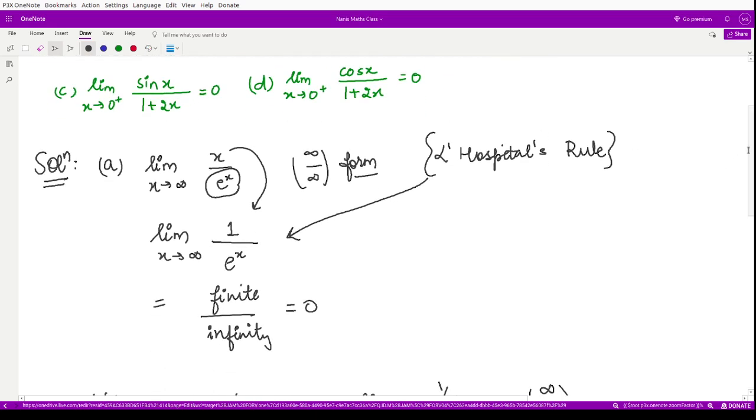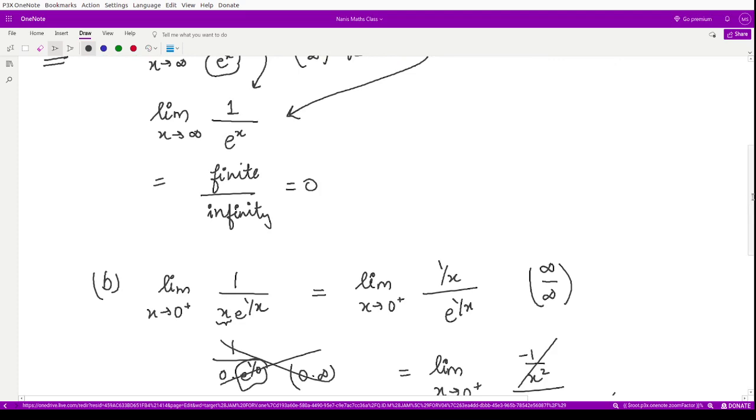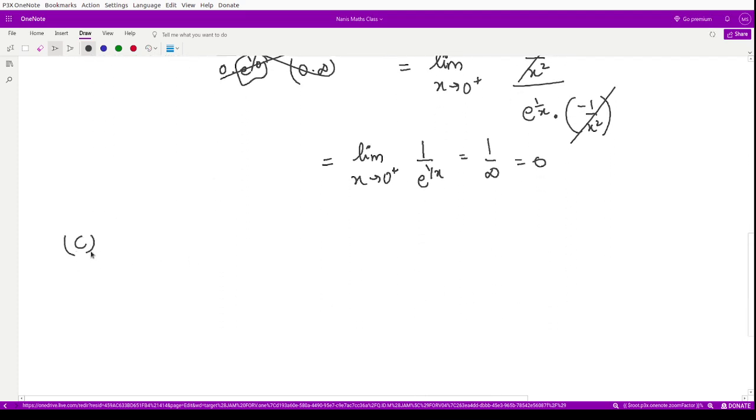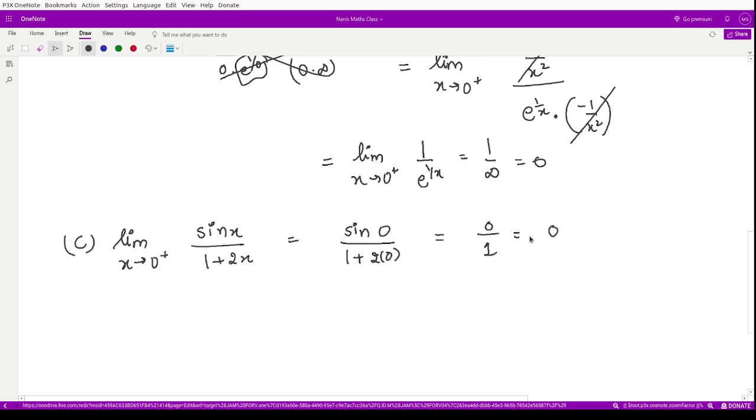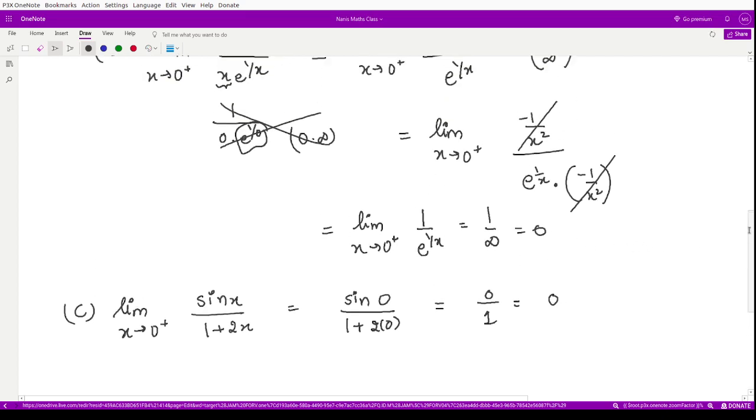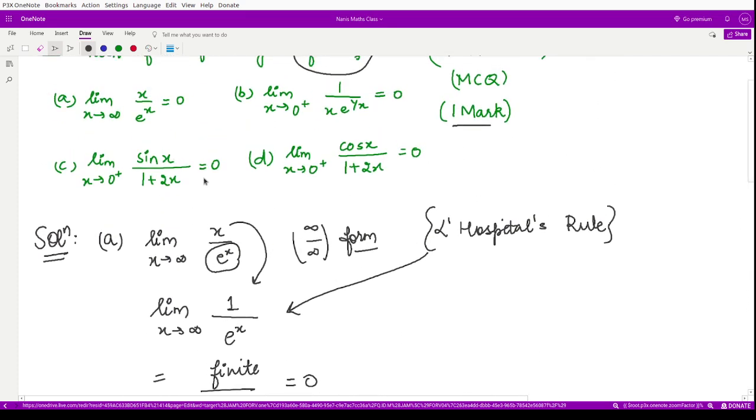Here we are to check this limit. So let me write it down. Option number three says that you have to check limit x goes to 0 positive of sine x divided by 1 plus 2x, right? Now when you substitute the limit directly, what would it become? It would be sine 0 divided by 1 plus 2 into 0, right? Now what is sine 0? Sine 0 is 0, you already know, divided by 1. So that means it is equal to 0 only. So here also this option is true, because the limit here is given to be 0.